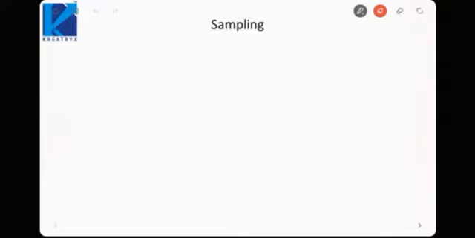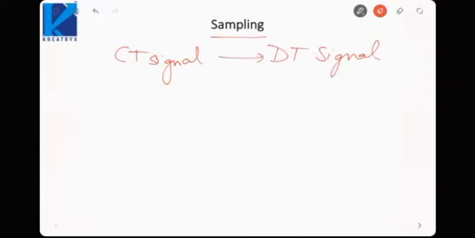That is why we need to convert the signal into a discrete time signal or digital signal. The process of converting a continuous signal into a discrete time signal is called sampling. So by sampling we want to convert a continuous time signal into a discrete time signal. How do we do this?